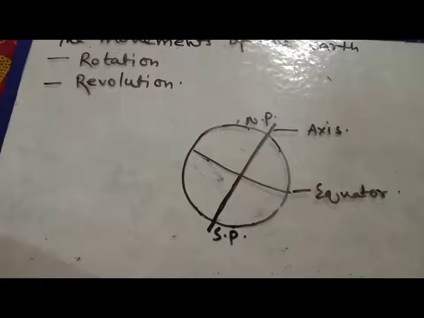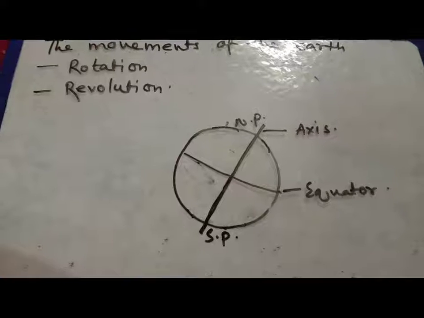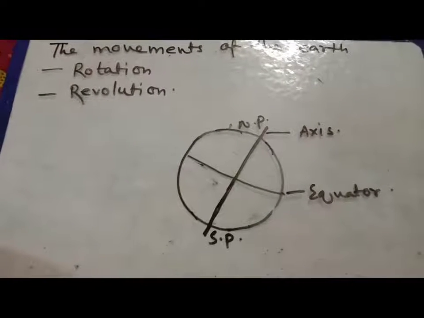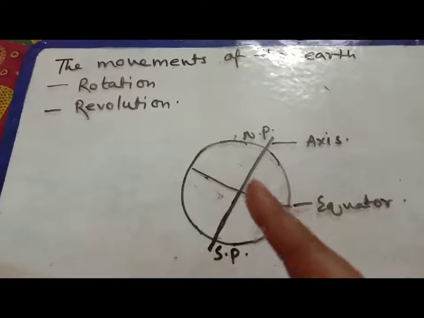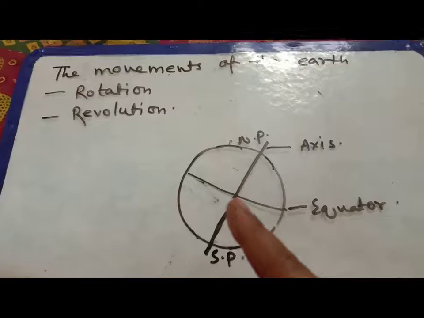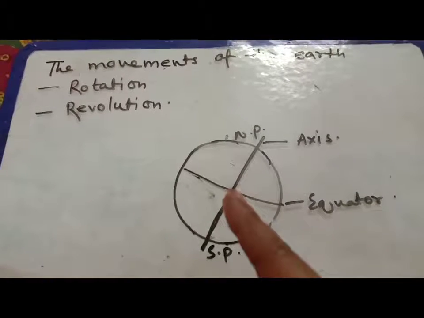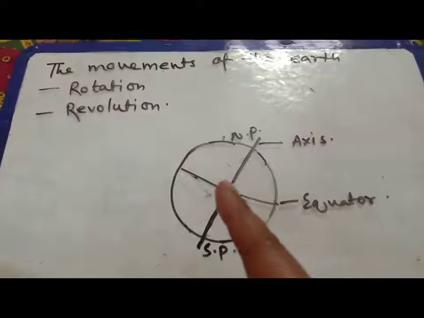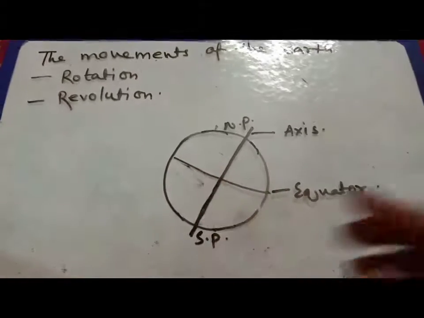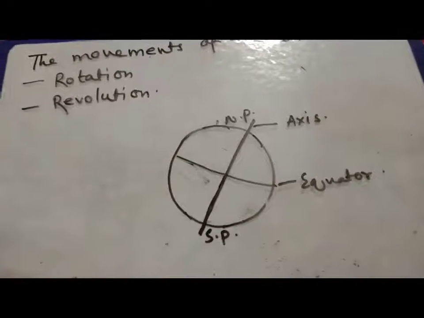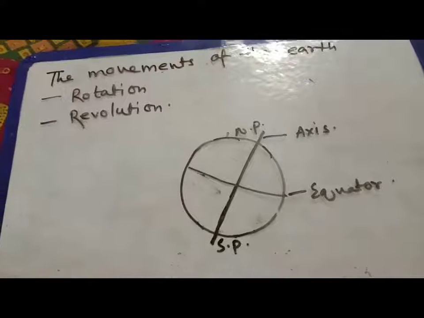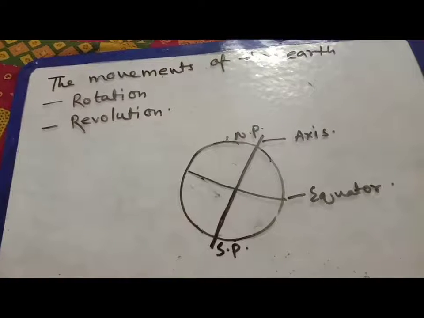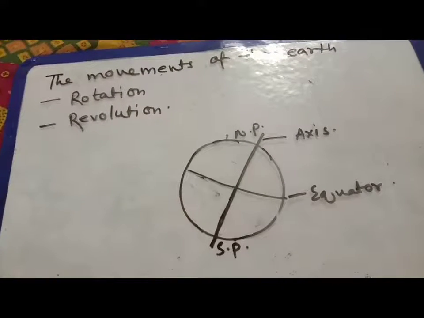Clear? So, by definition, we can say that the rotation of the earth means the time taken to complete one rotation on its axis. That means the earth's rotation is the amount of time that it takes to rotate once on its axis.